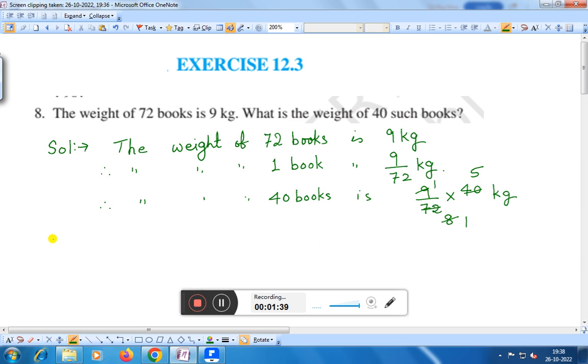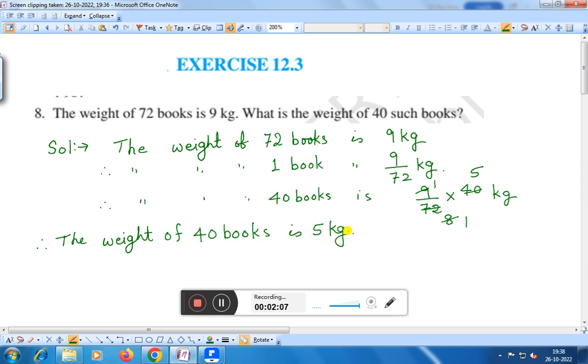Right? What is the weight of 40 such books? Therefore, the weight of 40 books is 5 kg.